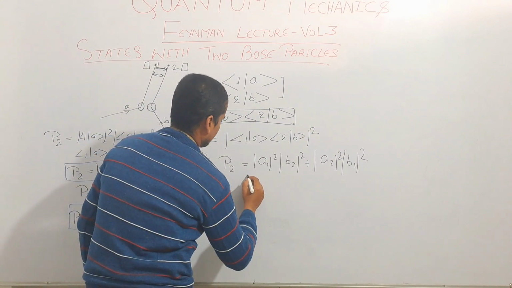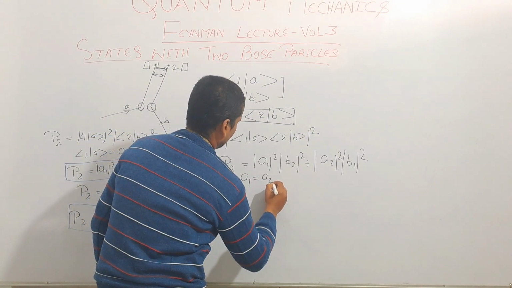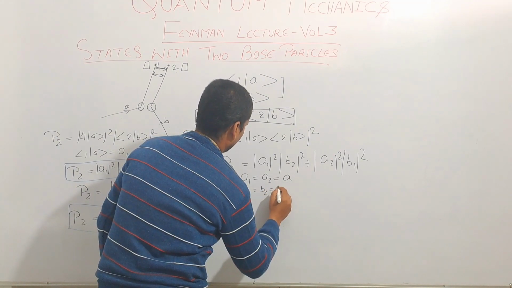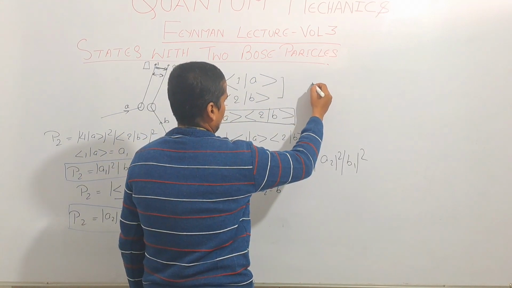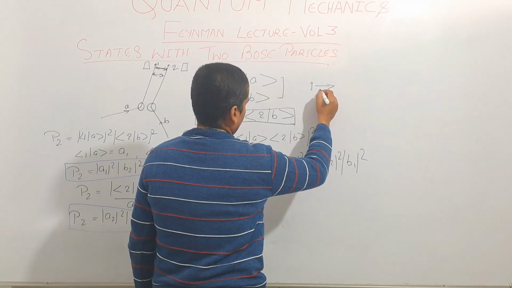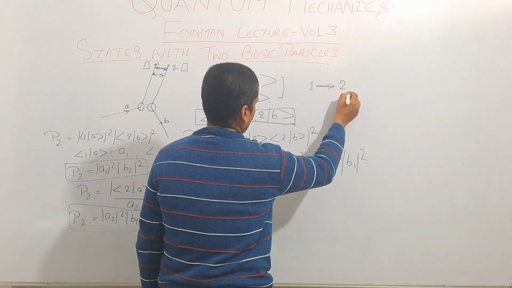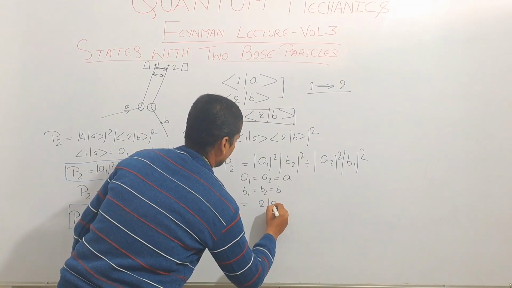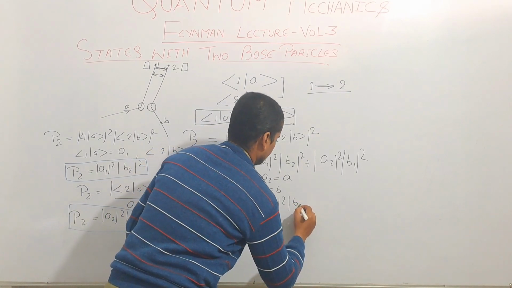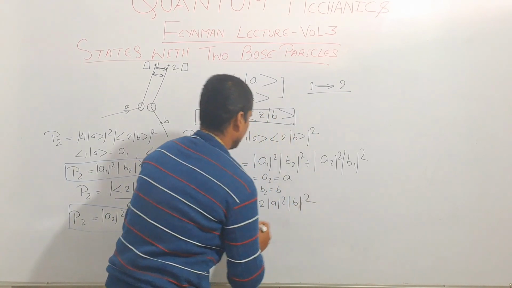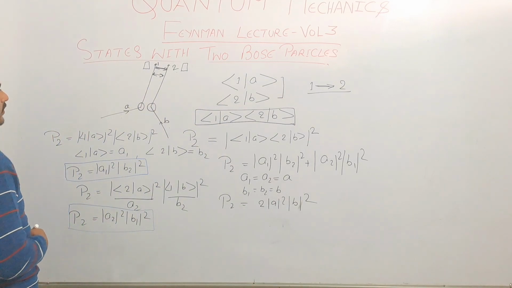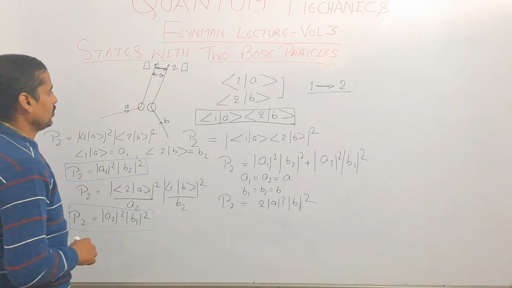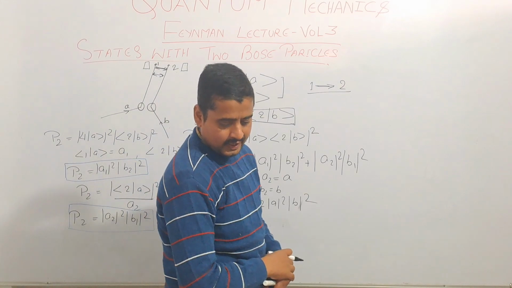In that case, we can say that A1 is equal to A2, or A, and B1 is equal to B2, or B, when counter 1 is getting close to 2. In that case, the probability will be 2 A square B square. This is the probability of getting particles A and B at counter 1 and 2 when counter 1 and 2 are very close to each other.